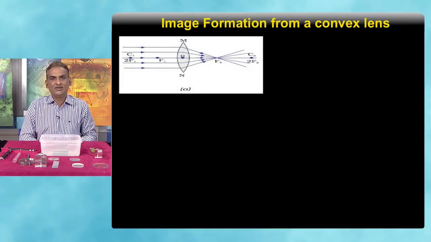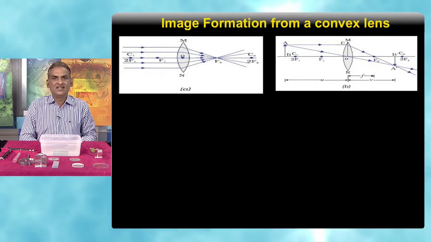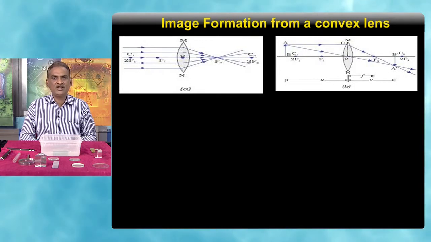In the first case, we are seeing the rays are coming parallel to the principal axis and meeting at the focus. So, the image is formed at the focus. In the second figure, we are seeing that the object is placed beyond 2f, which means twice the focal length. Then we are seeing that the ray which is going parallel to the principal axis passes through the focus, and the ray which passes through the center of curvature is meeting between the focus and 2f, that is f and 2f. So, we are seeing that the image is formed inverted and real.